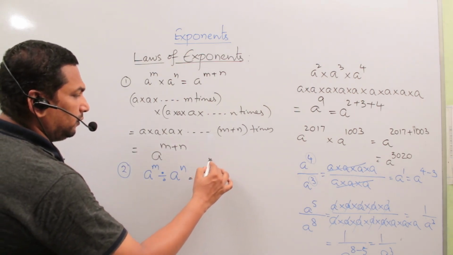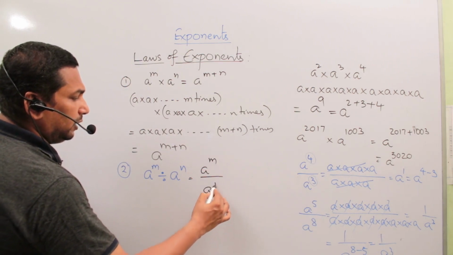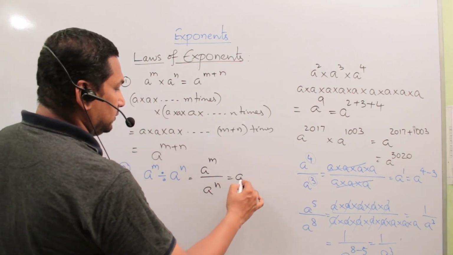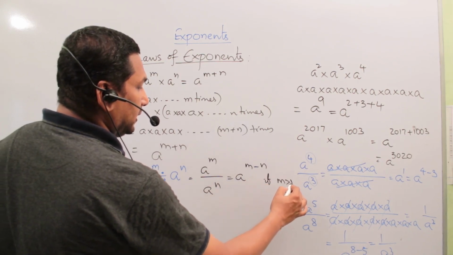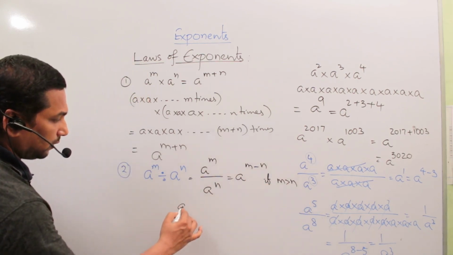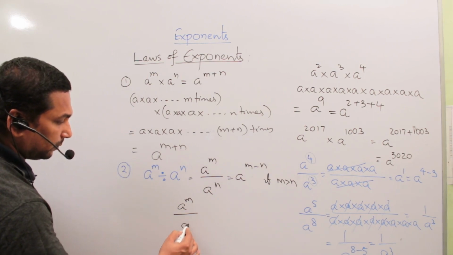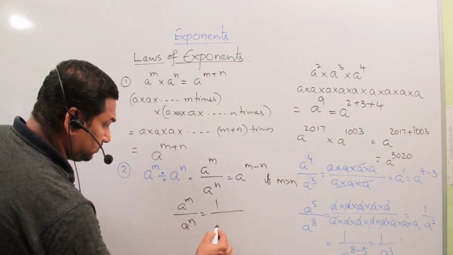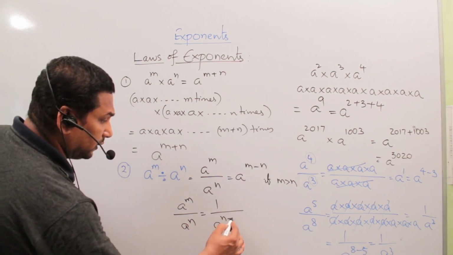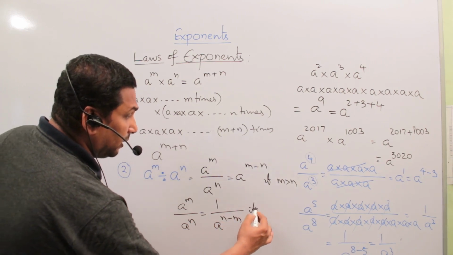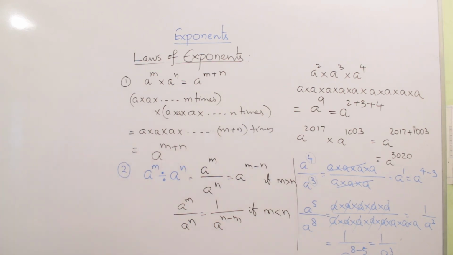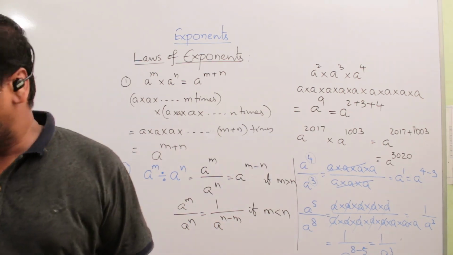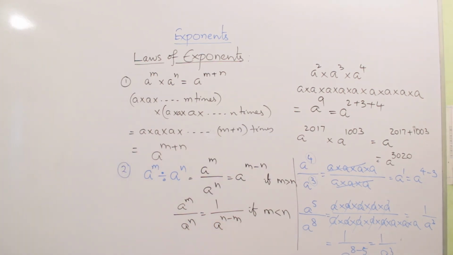A to the power of m divided by a to the power of n is equal to a to the power of m minus n if m is greater than n. A to the power of m by a to the power of n is equal to 1 by a to the power of n minus m if m is less than n. That is the second law. Got it, all of you? First law and second law.